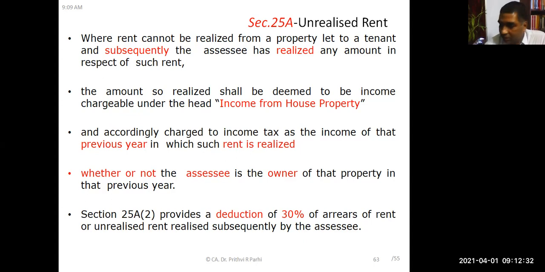Yes, sir. Okay. When subsequently it is realized, it has to be taxed under the head income from house property, even if the assessee is not the owner of that house, and a deduction of 30% is allowed. That's a very simple section.